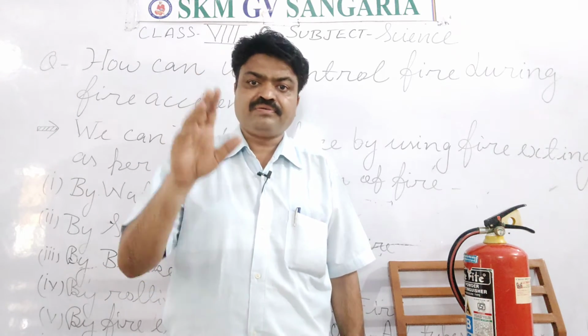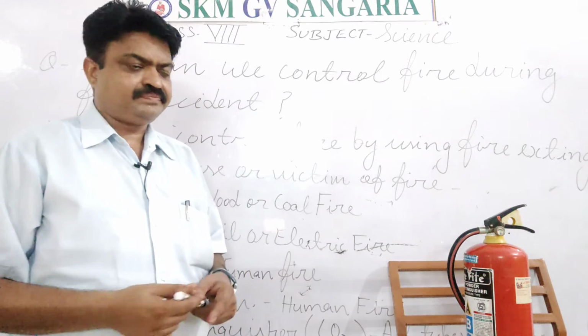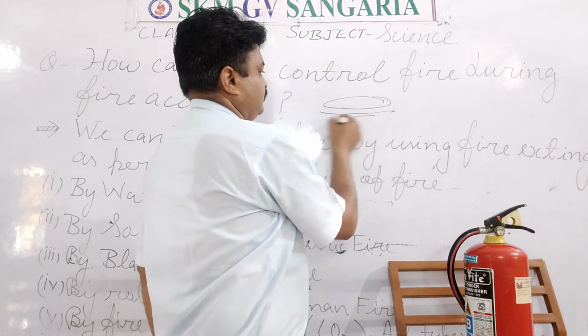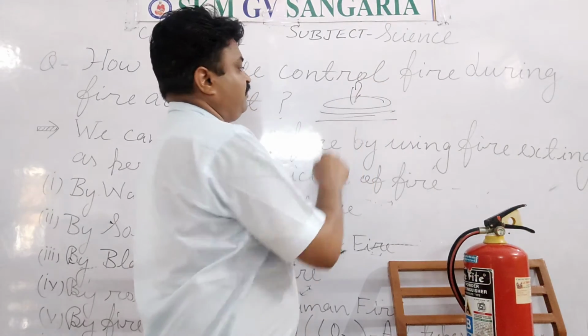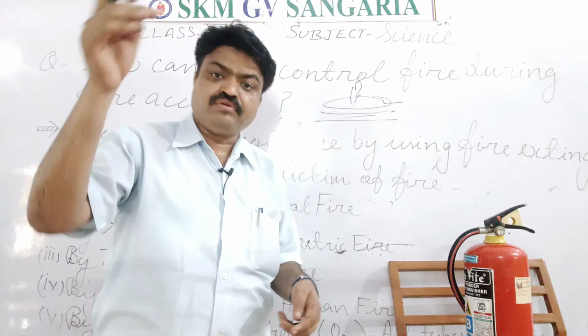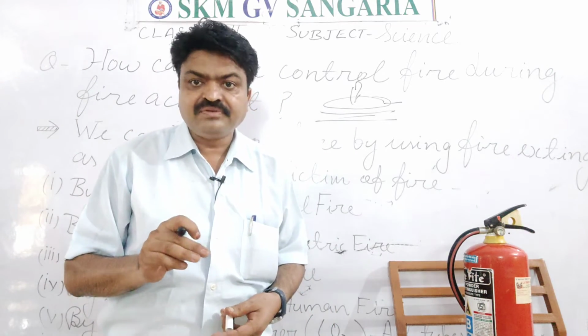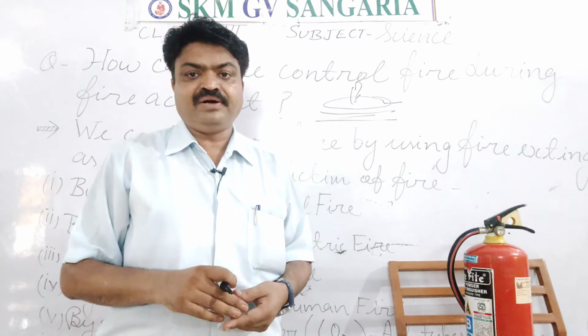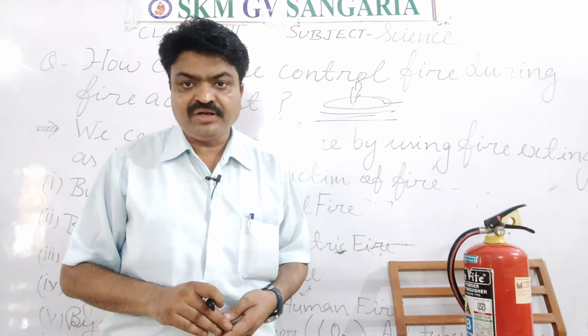Because when we put water on the oil fire, what happens? The oil comes up and the water goes down, and due to that the burning continues, and we can't control that burning with the help of water.